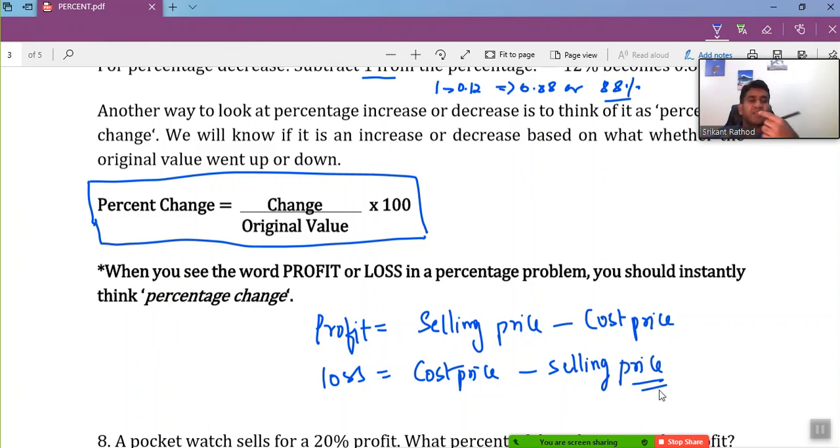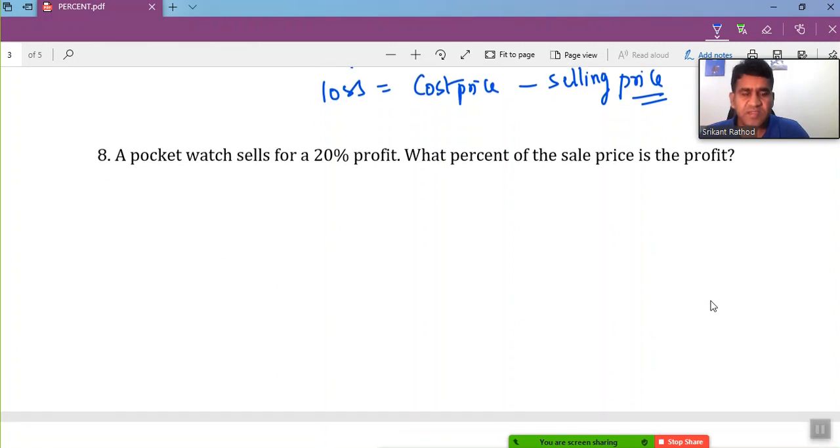But in reality, the percent concepts we have discussed till now will be involved; you just need to calculate. Let's say a person purchased an item for this much and sold it for that amount. You have to consider his cost price and the amount he got after selling, and find the difference, and that gives you the profit or the loss. Okay, let's take some examples relating to profits and losses.